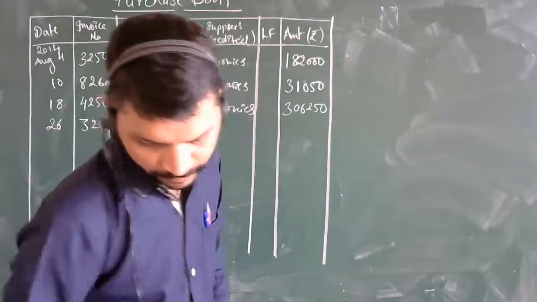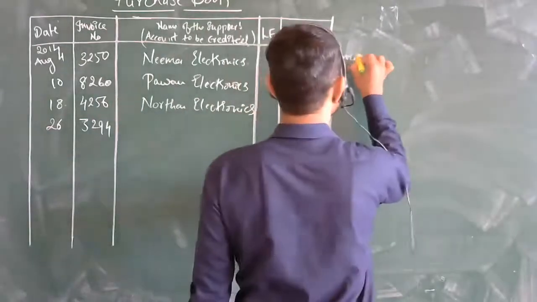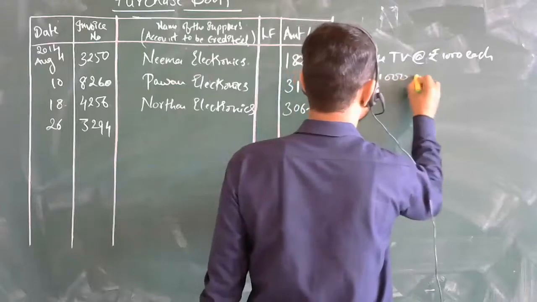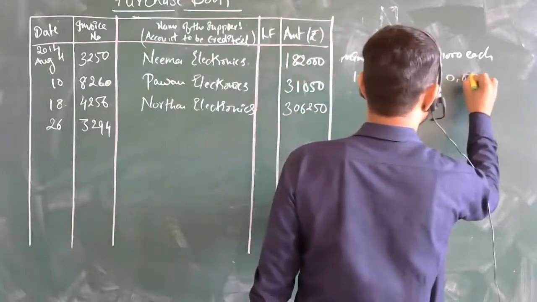Mini TVs, 10 mini-size TVs at rupees 1,000 per piece. How much? 10 into 1,000, sir, it will be 10,000.